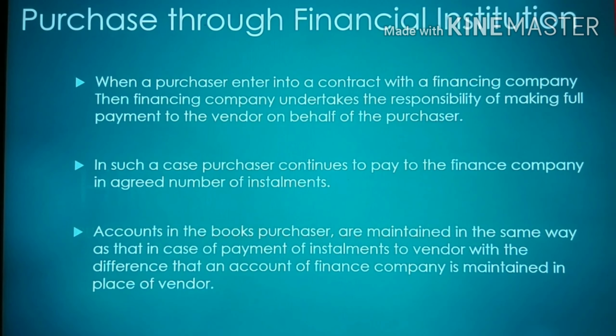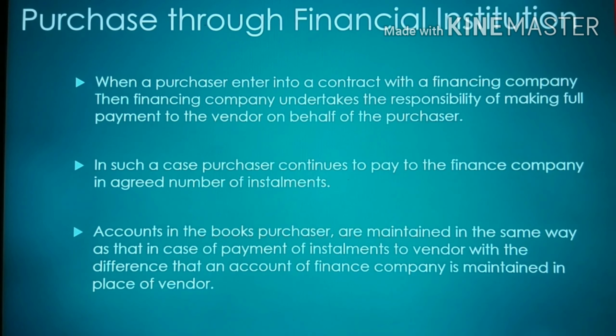As we can see here, purchase through a financial institution. Sometimes a purchaser may enter into a contract with a financing company, and in that case the financing company undertakes the responsibility of making full payment to the vendor on behalf of the purchaser. So the purchaser can buy through a financial institution. In such a case, the purchaser continues to pay to the finance company in an agreed number of installments.